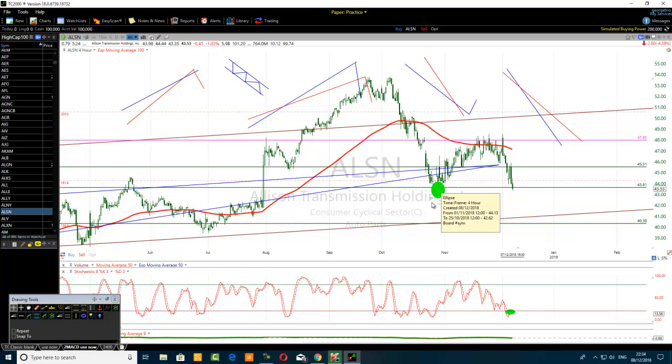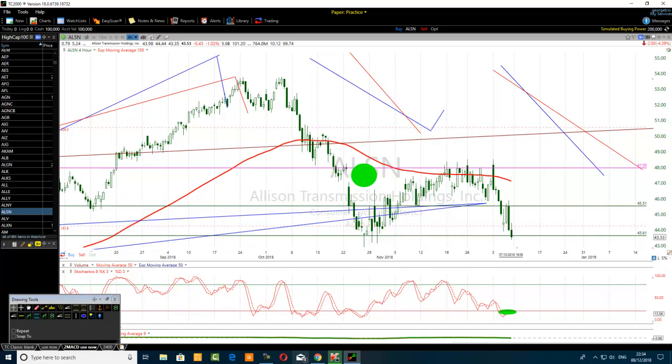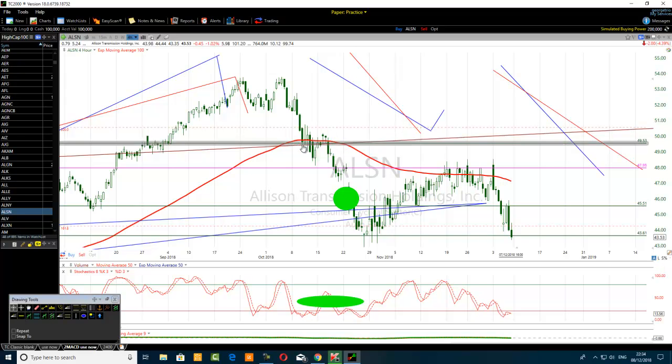Sometimes the stochastic may remain oversold for a long time because the price is breaking many support levels. You see here, in this section, it can stay oversold or overbought for a long time. So in this section here, the stochastic was in the oversold zone for a long time. What is happening here? There was one support level first. See this support here, or you may say this one here. The stochastic pointed to us a support level. So it was oversold first.